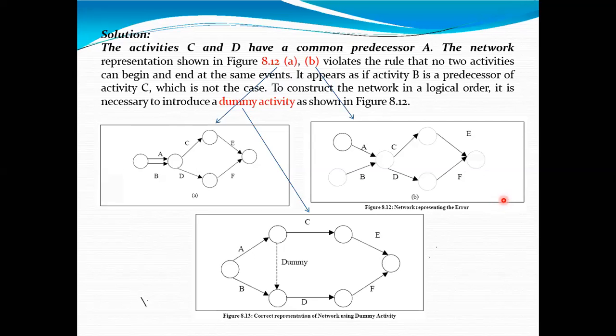Just look at these diagrams, and I will ask the question after 2 minutes. Watch these diagrams for the next 2 minutes so that I can ask whether these activities are correct or not.